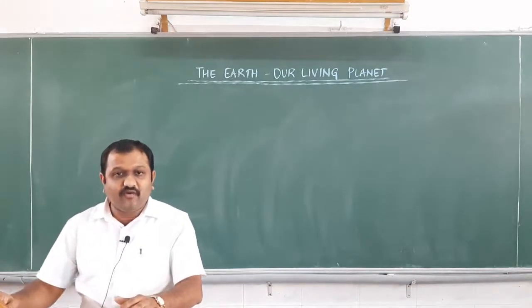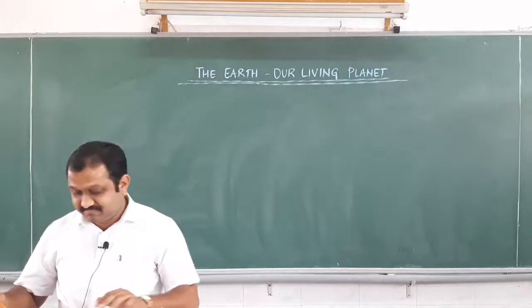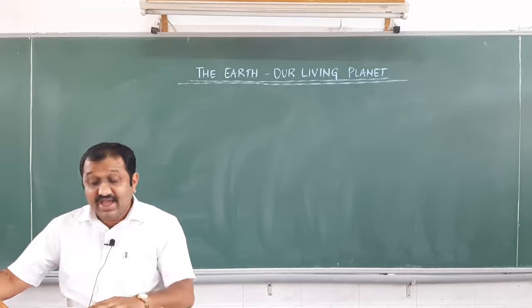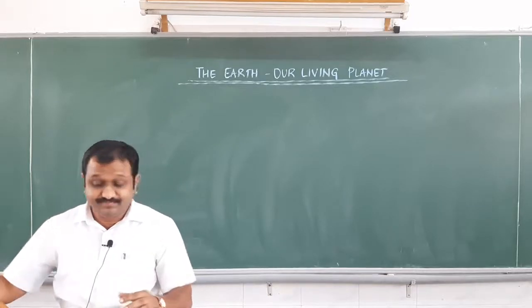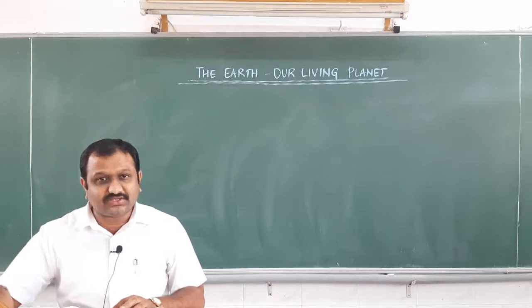Earth is a home for all forms of living creatures like plants, animals, as well as human beings. What makes life possible on this Earth?